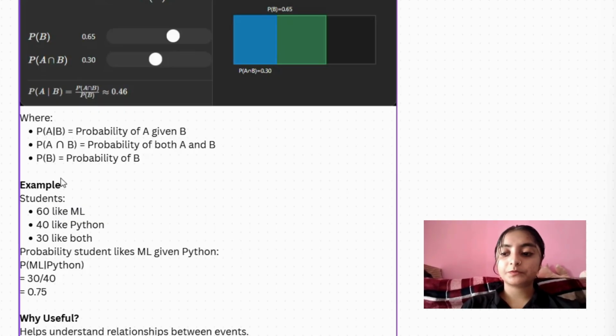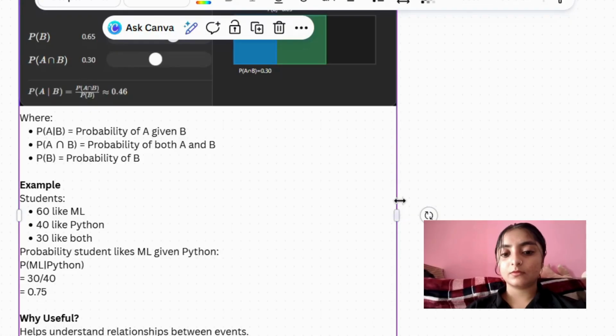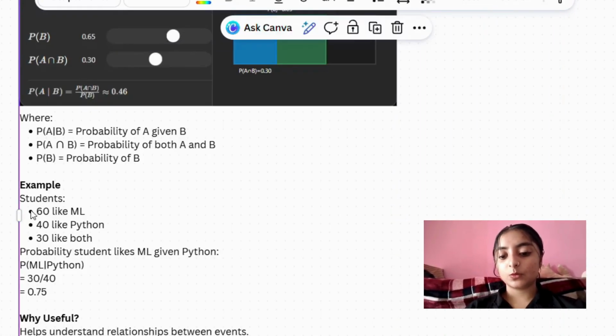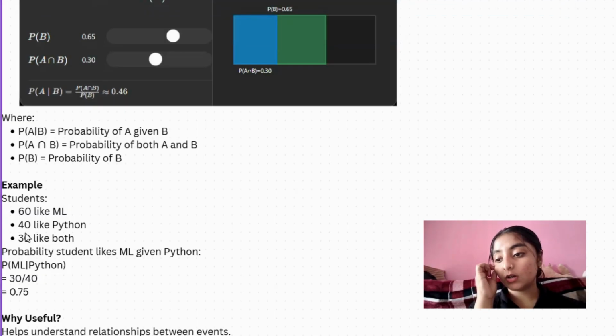So here both is 30, we took 30 students who like both ML and Python, and in line 2, Python students is 40.